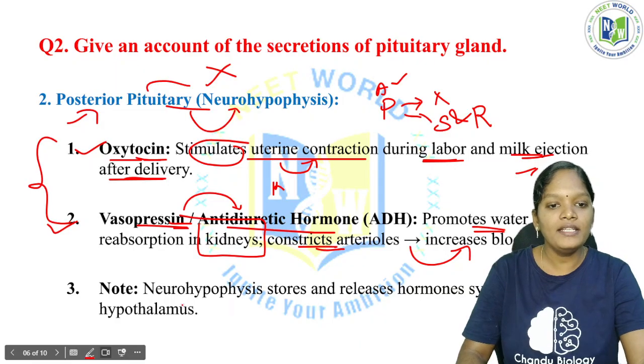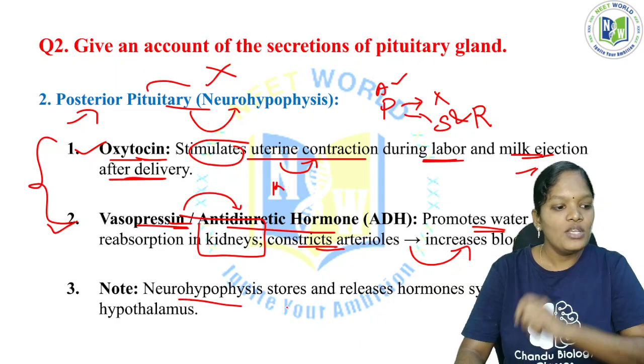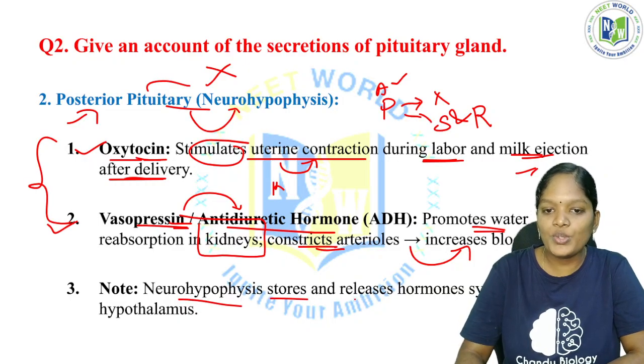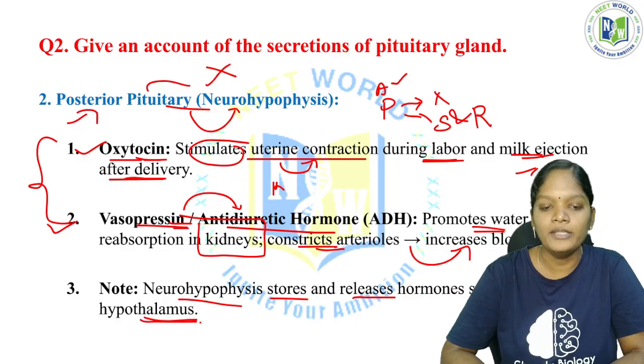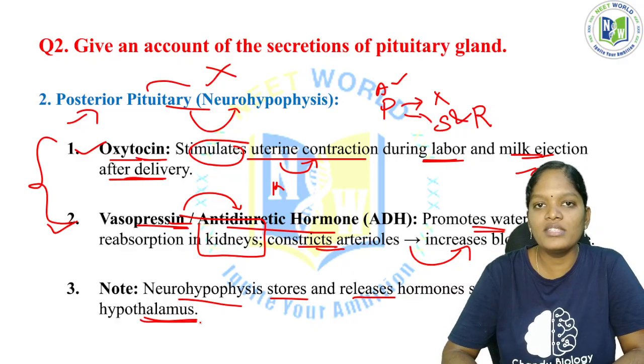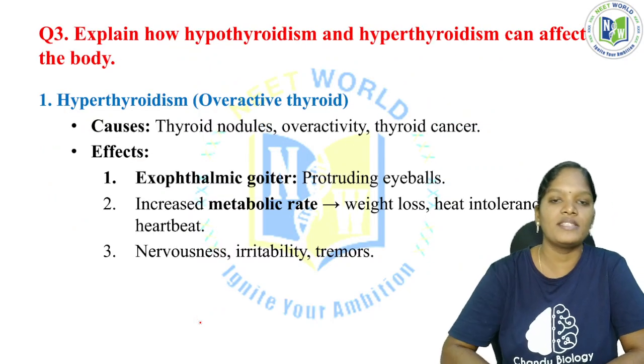So just see here, the neurohypophysis stores and releases the hormones synthesized by the hypothalamus. Okay, they are the ones storing and releasing the hormones synthesized by the hypothalamus, as I said before.